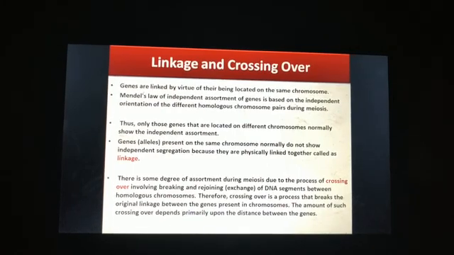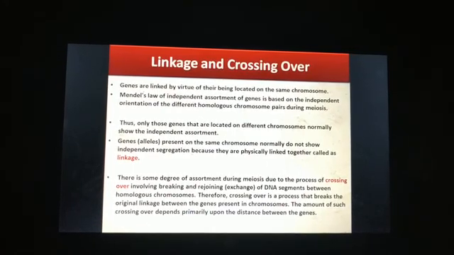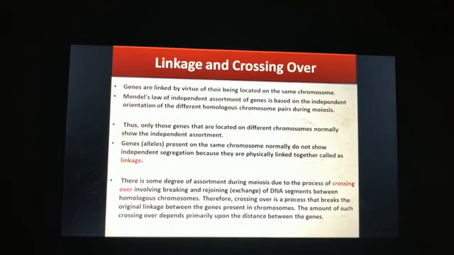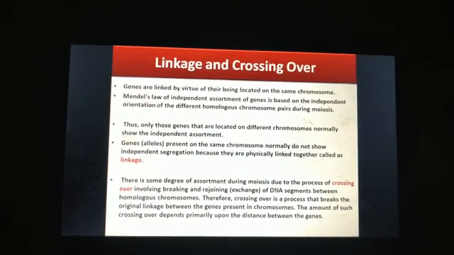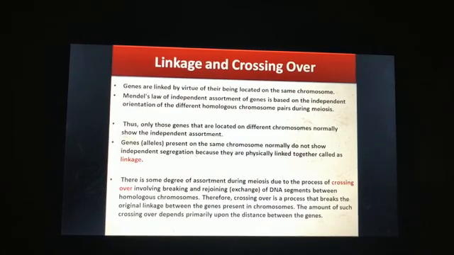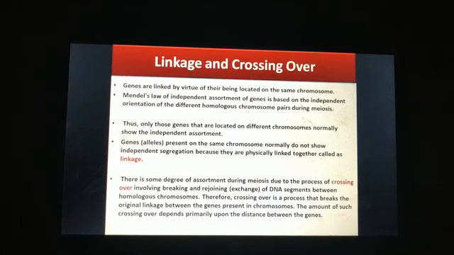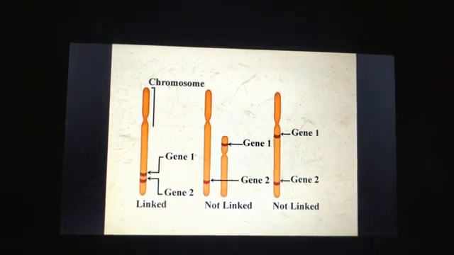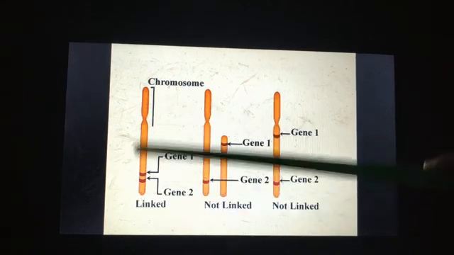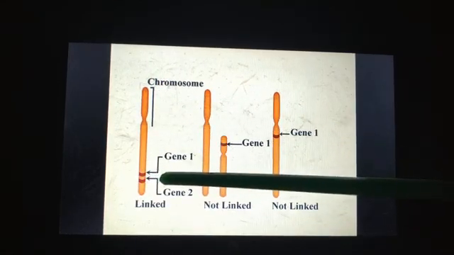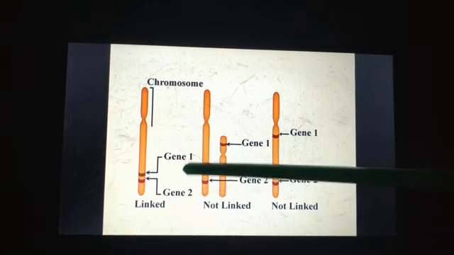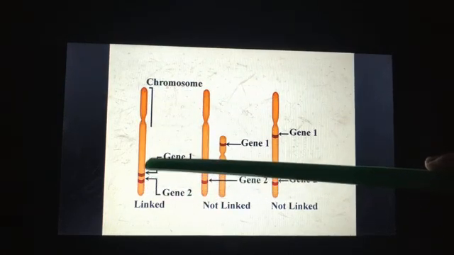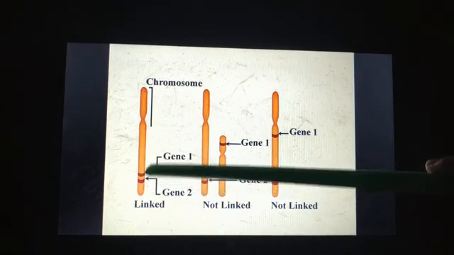So linkage is a physical association of the genes present on the same chromosome, and it occurs when 2 genes are close to each other on the same chromosome. For example, you can see this diagram. This is a chromosome. Here you can see these 2 genes, gene 1 and gene 2. They are lying on the same chromosome, and they are close enough to each other.